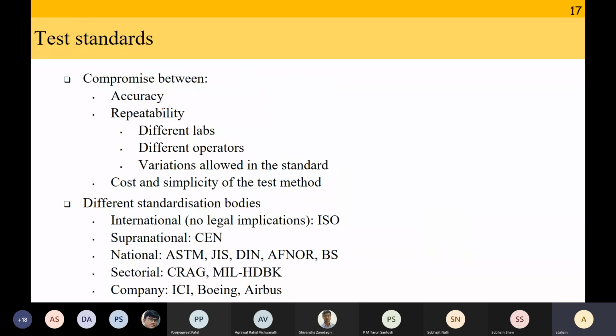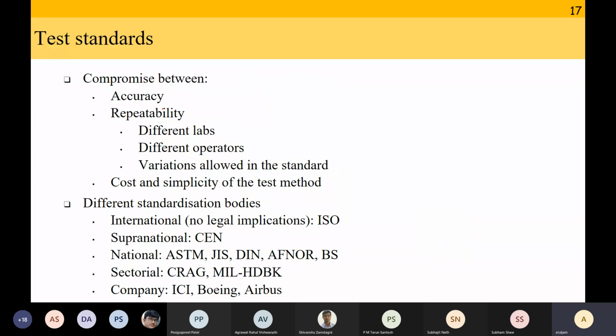And then the final question is, which test standard are you going to use? What should be your sample size? How many tests should you do? All of that will be based on a test standard that you are going to use. Test standards are prescribed, well-defined standards which are defined by different bodies and they are followed. So if you do a test and you say, I have done this test according to such and such ASTM standard, then that is the property of your material. Everybody is going to recognize it. If you just say, I went to the lab and I did this test without following any standards, then your test result is not a good test result.